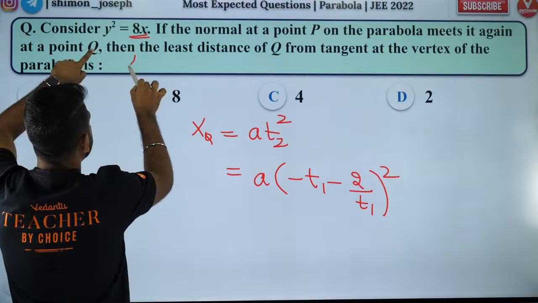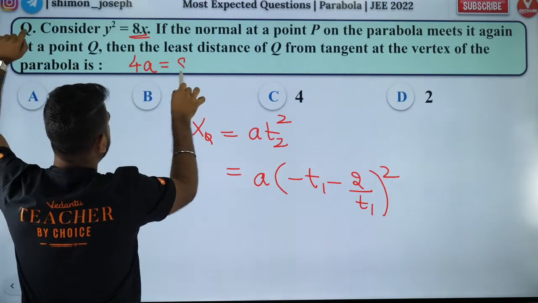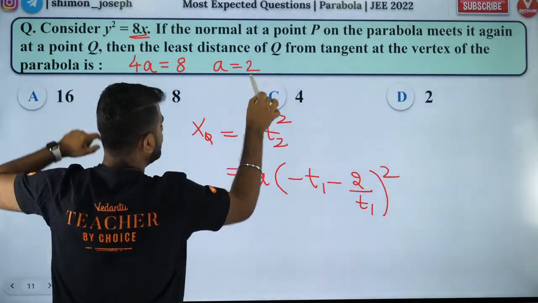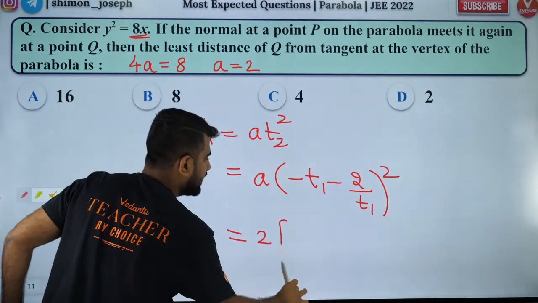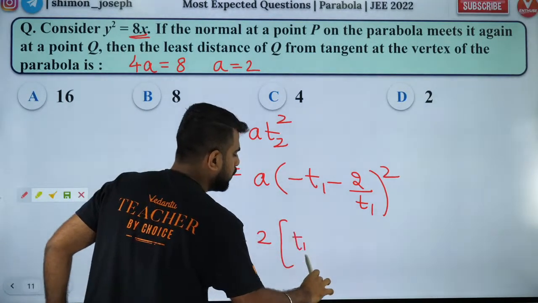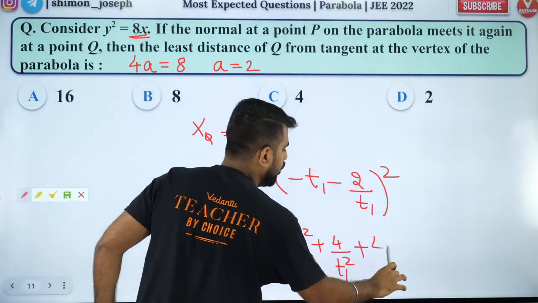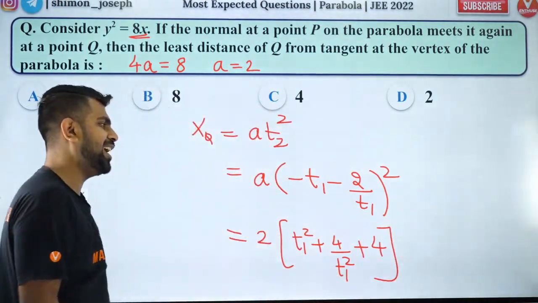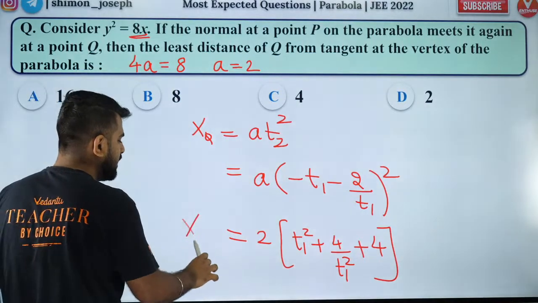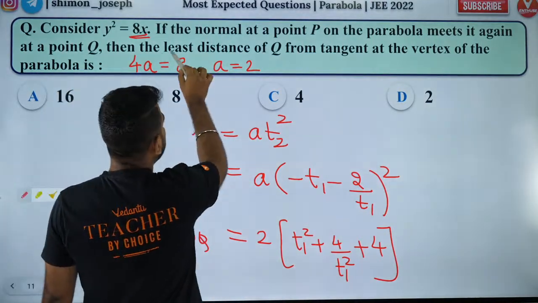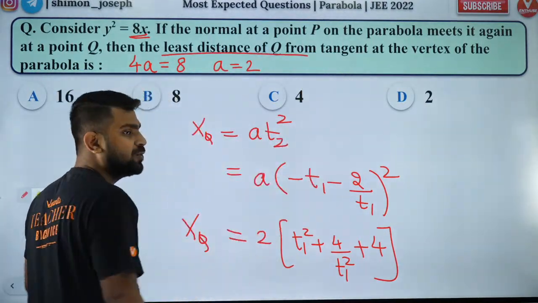What is a over here? For this parabola, 4a is equal to 8, so a is equal to 2. So if I put 2 here, I will get something like this. So it will be 2 into (t1 plus 2 by t1) whole square, which is 2(t1 square plus 4 by t1 square plus 4). That's it. I opened the square. So that is your x-coordinate. That is the least distance of Q from the tangent at vertex.